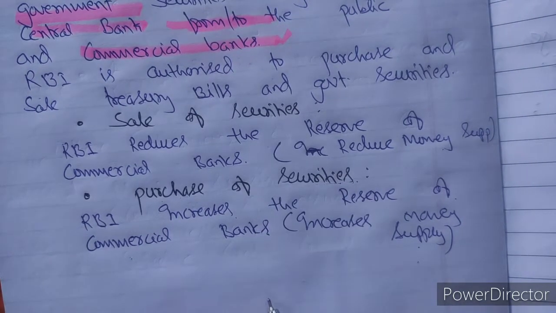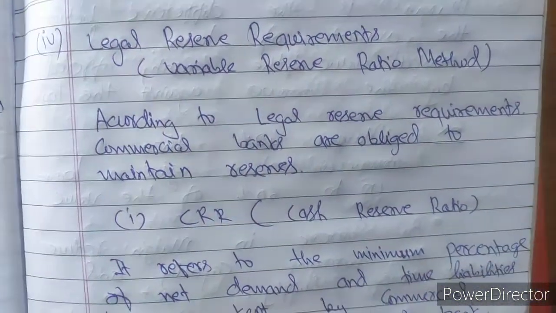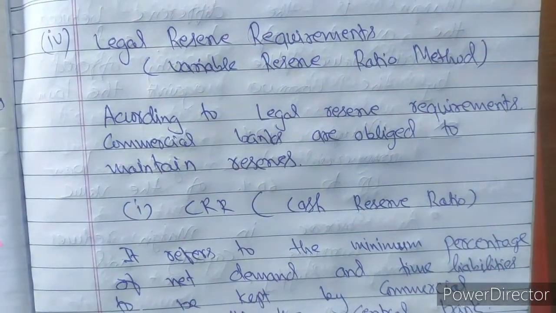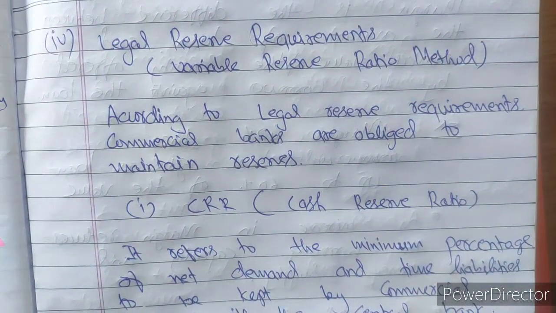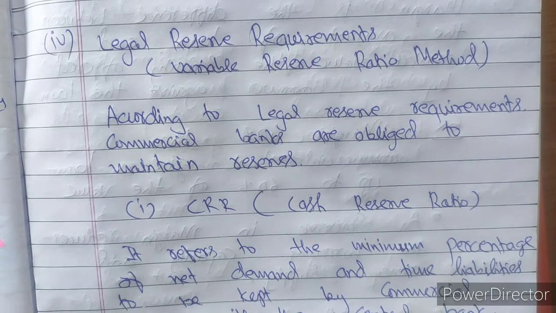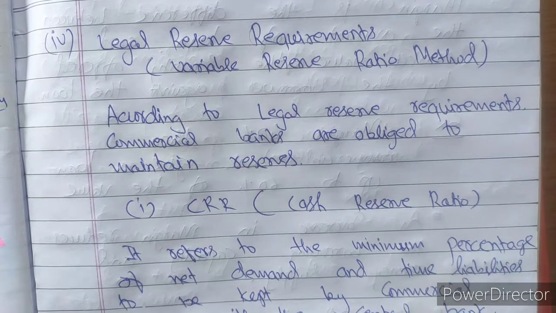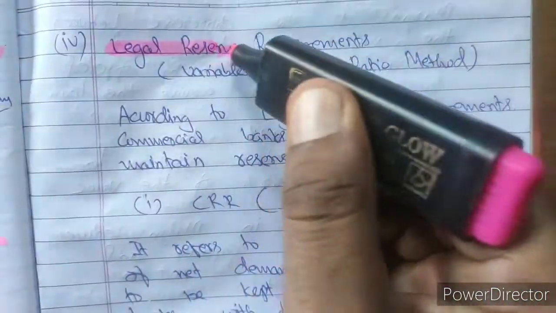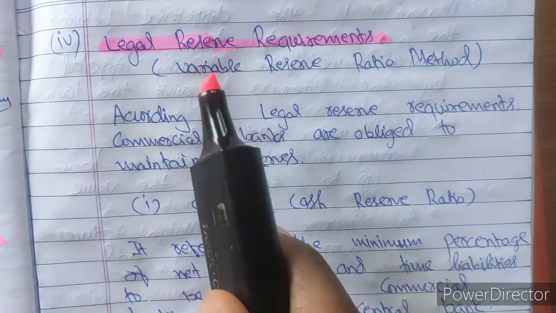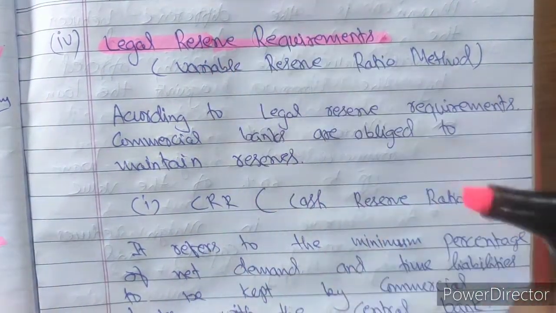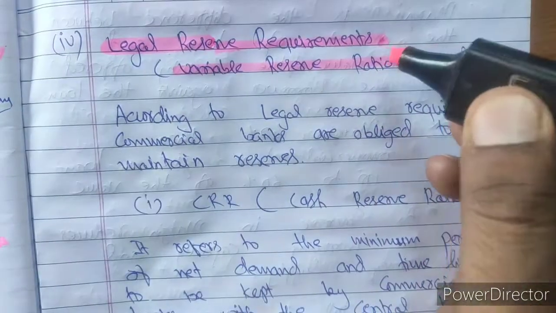In case of deficit money supply in the market, there will be purchase of securities. Let us move to the next function. The next function over here is the legal reserve requirement. Legal reserve requirement means there are different kinds of reserves which are legally required to be made by commercial banks. Legal reserve requirement is also known as variable reserve requirement or variable reserve method.